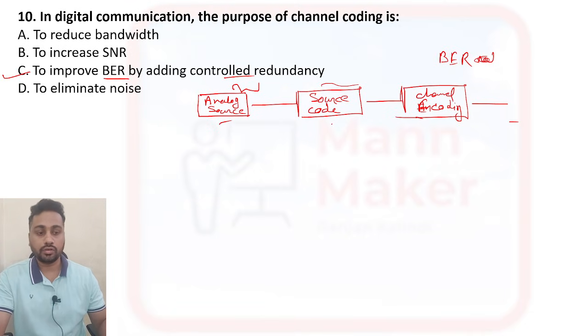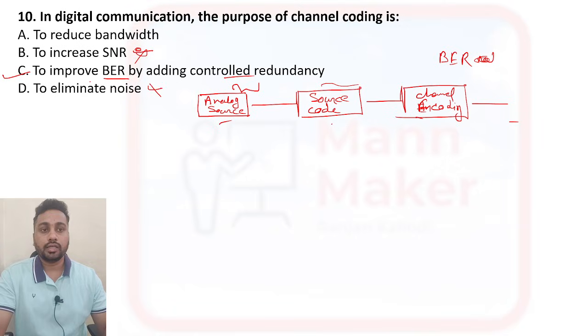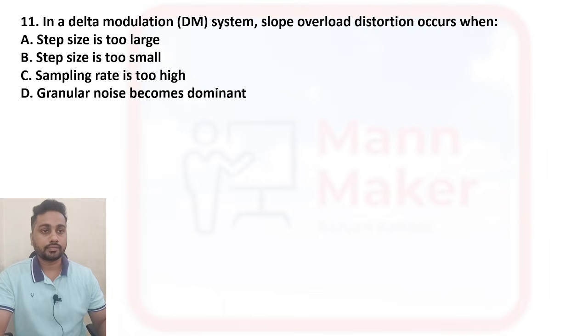Option C is your right answer. It will not remove noise and will not increase SNR, it will only improve BER. So option C is your right answer.